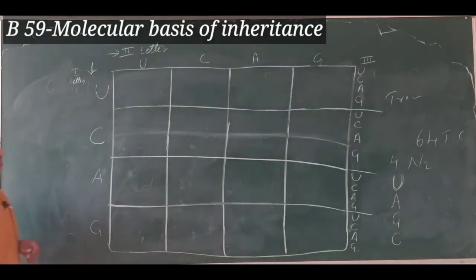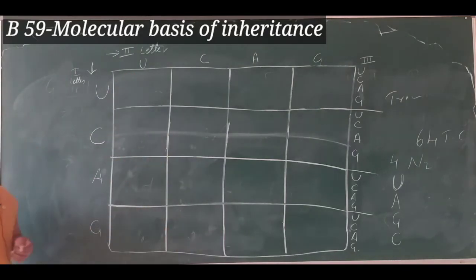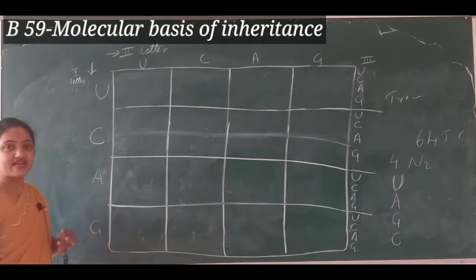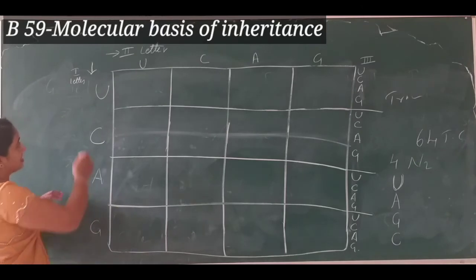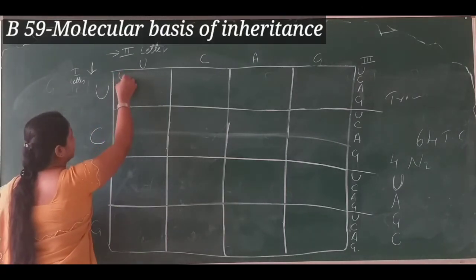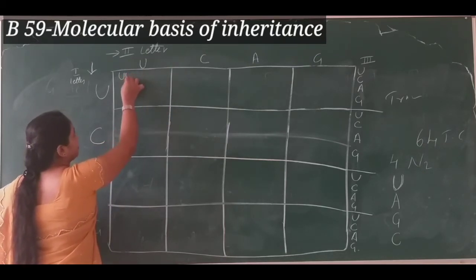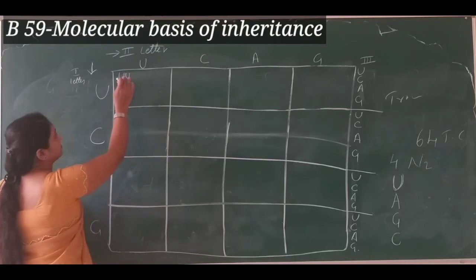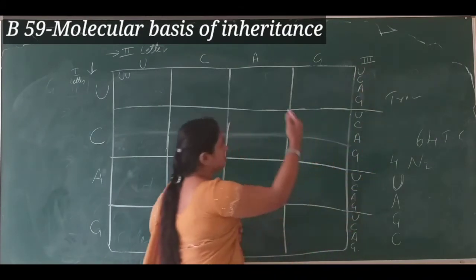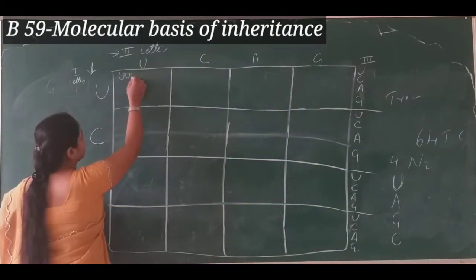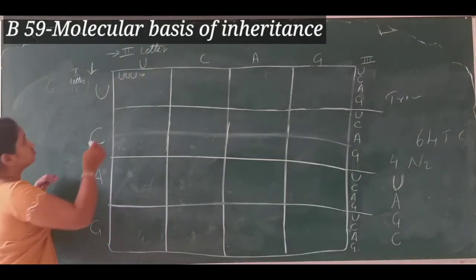UCAG. In the same form, I have written in this position, that position, and the third position. Now start combining all the letters. Take this side letter first and write here, and the top first letter should come to the second position, and what we have written in the third position, in the same sequence you have to write here. Okay, one more I'll write so that you'll come to know.